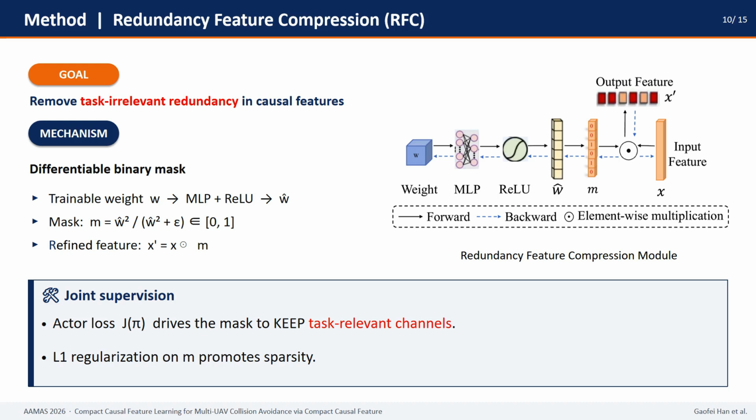Even after CFI, causal features may still contain task-irrelevant redundancy. The RFC module learns a differentiable binary mask to select important feature channels and suppress redundant ones. The input feature is then refined by applying this mask. The mask is supervised jointly. The actor loss J_π drives it to keep task-relevant channels, while an L1 regularization on the mask promotes sparsity. If the mask incorrectly suppresses a useful channel, the actor loss J_π increases, prompting the mask to self-correct.